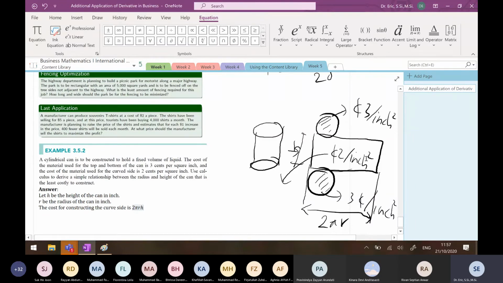If A, 2A. So if the area is 2 pi r h, the cost is 2 pi r h times 2. So it will give you 4 pi r h.